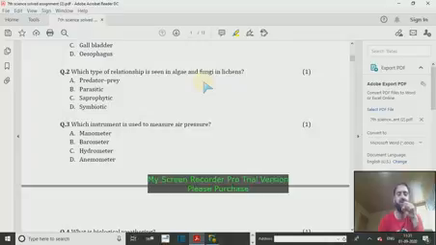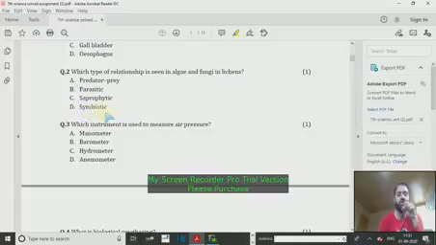Fungi gives the standing support to the organism, and algae works for synthesis of the food, that is, it does photosynthesis. And therefore, this relationship in which there is mutual benefit of both the organisms is called a symbiotic relationship.